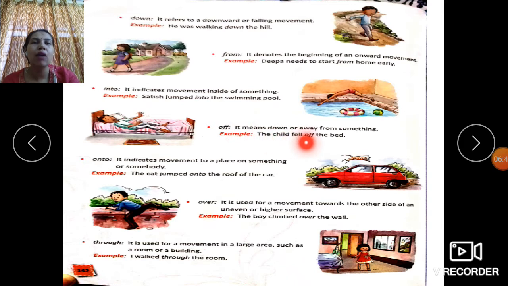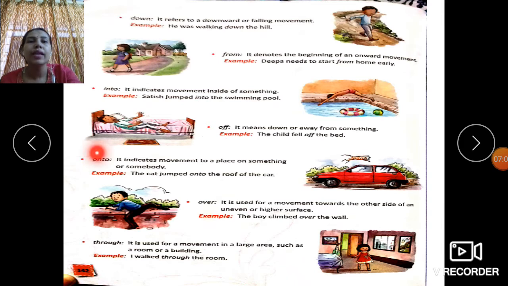Off means down or away from something. Example, the child fell off the bed. So off is used to indicate movement down from something, that is to make a movement from something at an upper level to below it. That is when we use off.